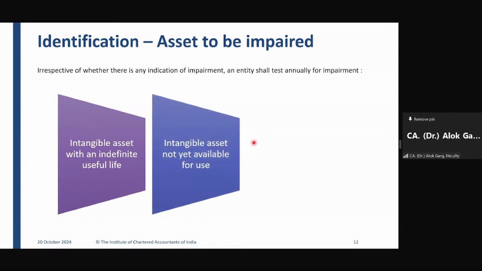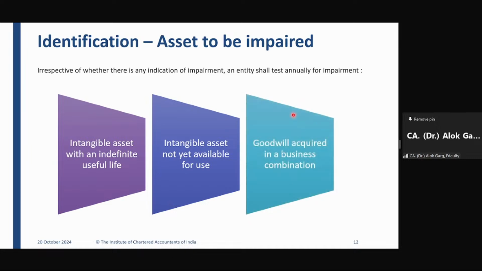Second one is intangible asset not yet available for use. If there are intangible assets which are not yet available for use, right? Like for example, in-process intangible assets, a formula patent which is not yet available for use, is also required to undergo mandatory annual impairment testing. It is more like intangible assets work in progress.